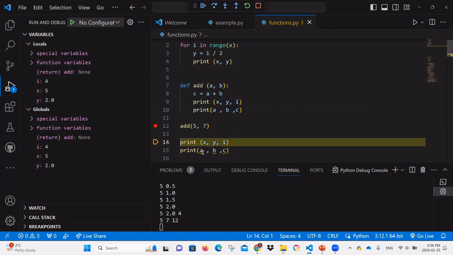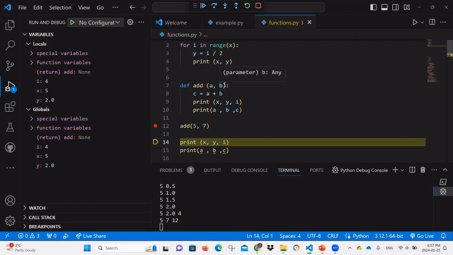Now A, B, and C, see this error message says A is not defined, B is not defined, C is not defined. Yeah, if you define them outside of the function, they will be global. Okay, so we understand the concept that there's a context created for the function. Once we exit the function, the context disappears.